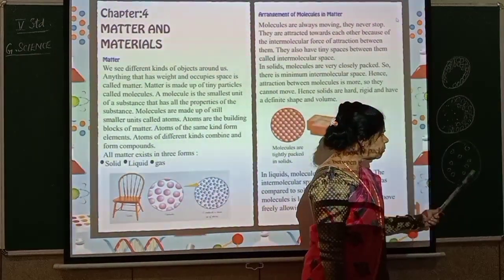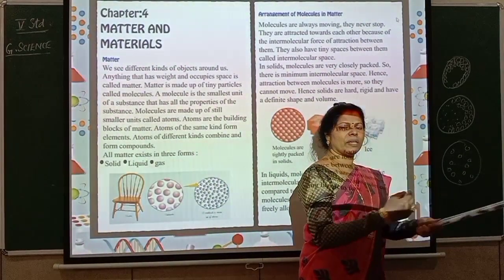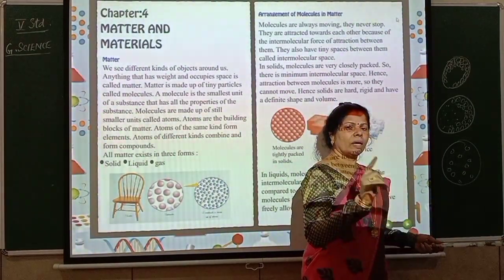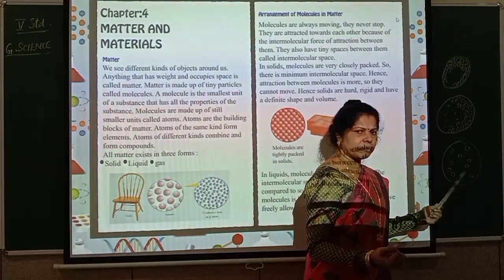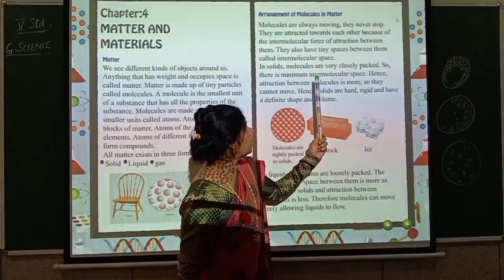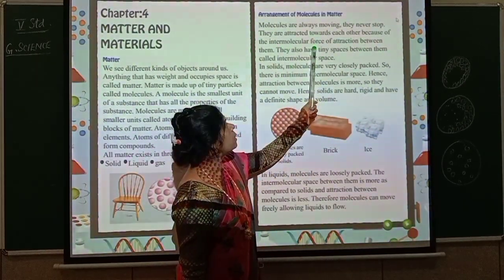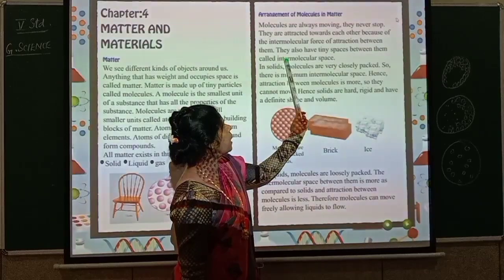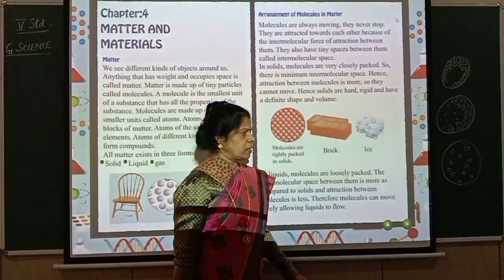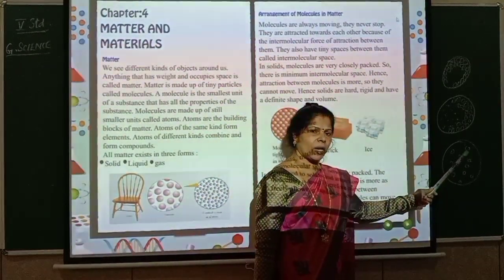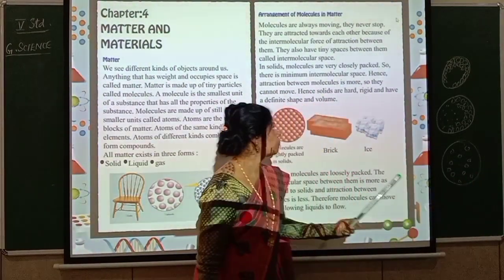Now, in that intermolecular space, there are molecules, right? And these molecules get attracted towards each other due to the intermolecular force of attraction. They are attracted towards each other. Are you getting my point? Yes. So here you see, they are attracted towards each other because of the intermolecular force of attraction between them. They also have tiny spaces between them called intermolecular space. The gap is called intermolecular space and the force of attraction is called intermolecular force of attraction.